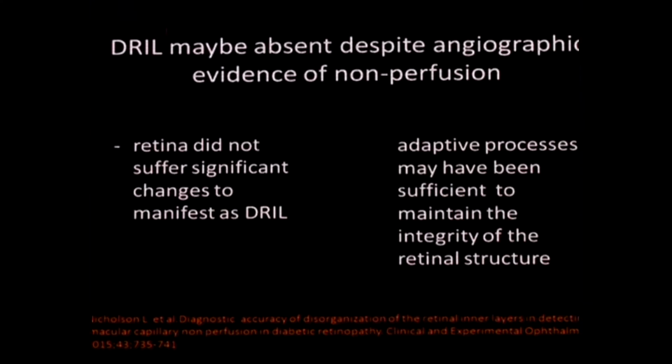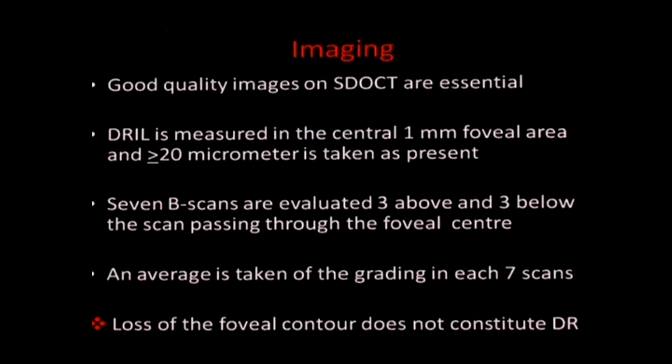Now, when I say that DRIL may be absent while you still may have ischemia on FFA, what is the reason for that? So there are two theories which have been suggested for this. One is that the retina did not suffer significantly for inducing the changes to be manifested as DRIL, and the second could be that the adaptive processes may have been sufficient to maintain the integrity of the retinal structure, and that's why it did not lead to the formation of DRIL.